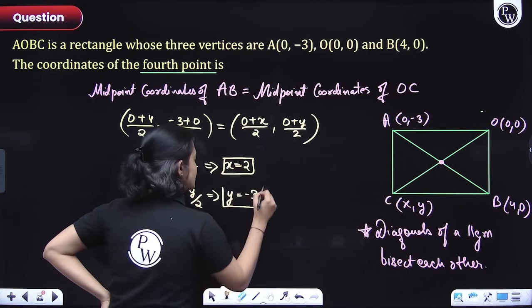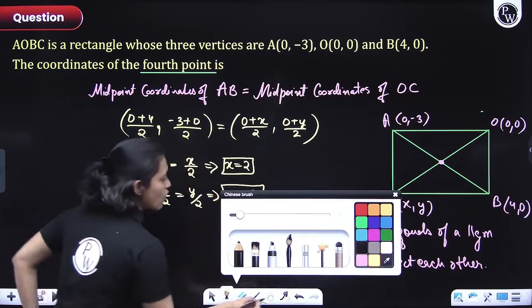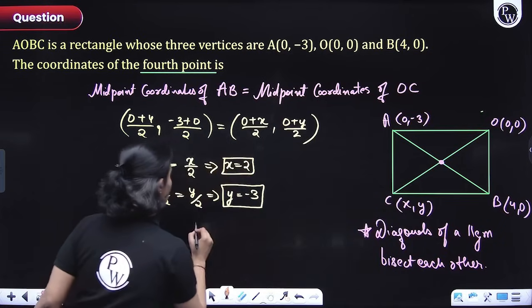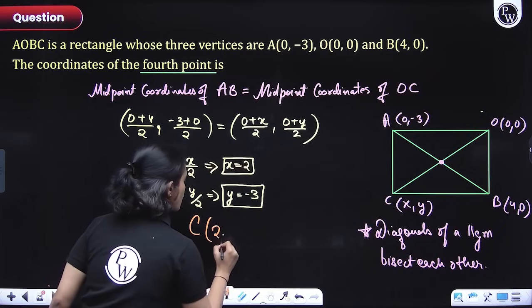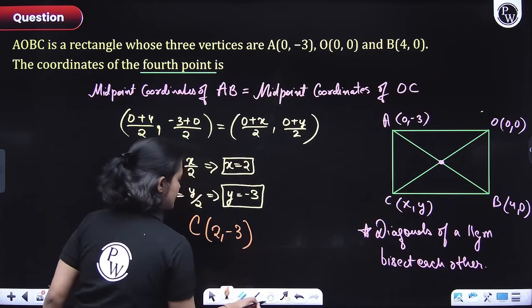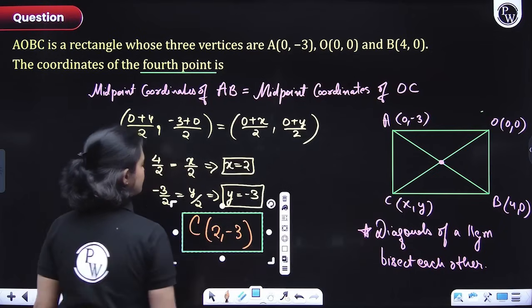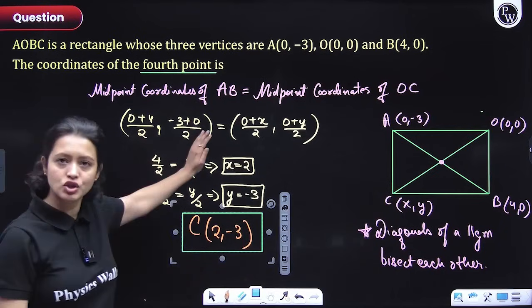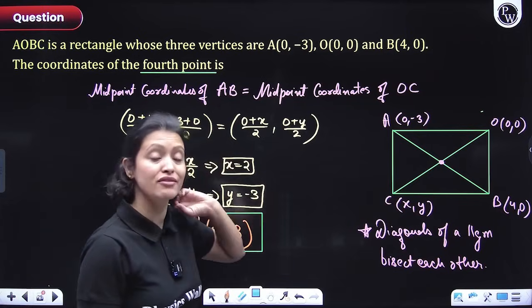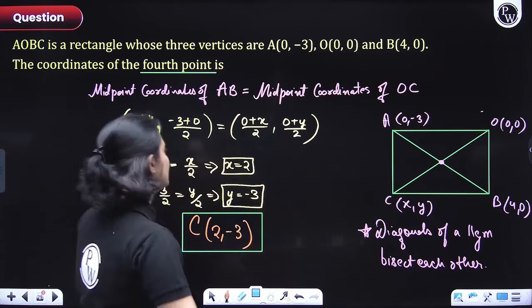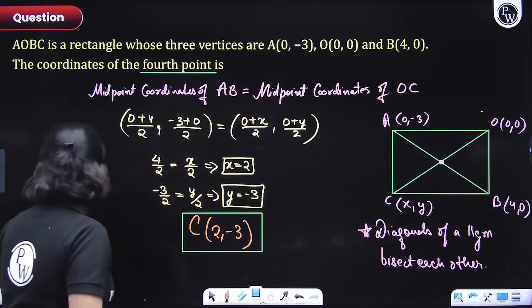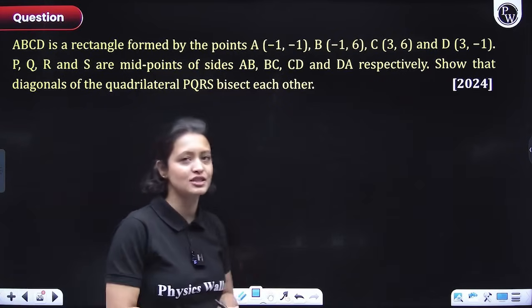So what is the coordinate of point C? The coordinate of point C is basically 2, -3. This here is the answer, everyone. Okay, understood. This is important, guys, and it's a very basic question. The only logic is this. So with that, let's move on to the next question here.